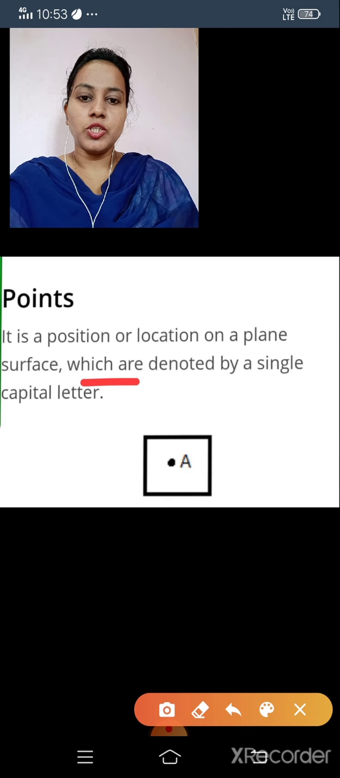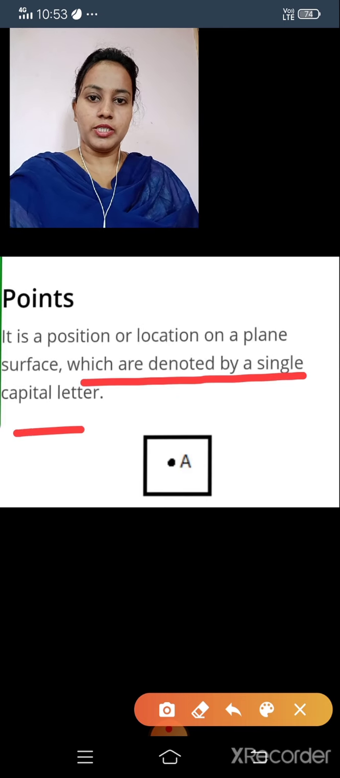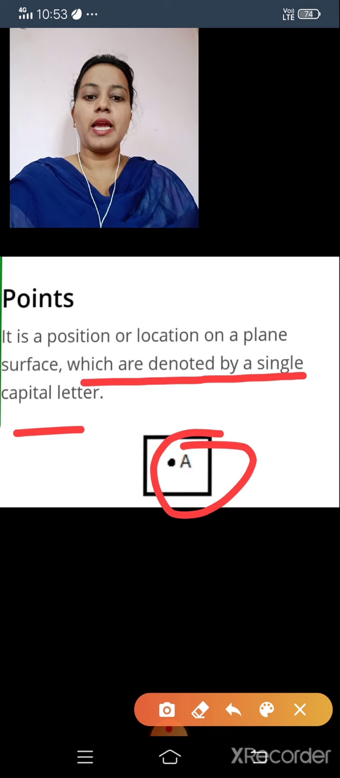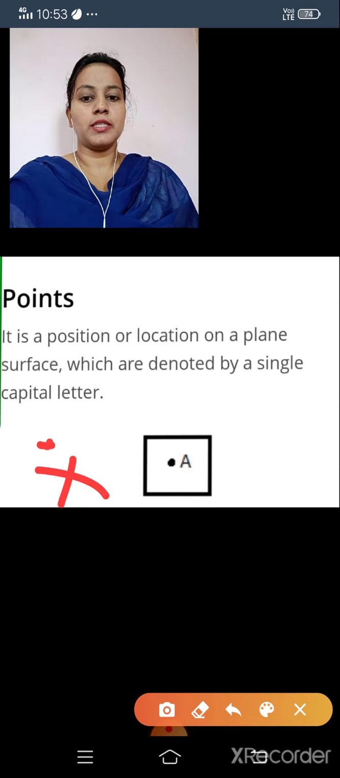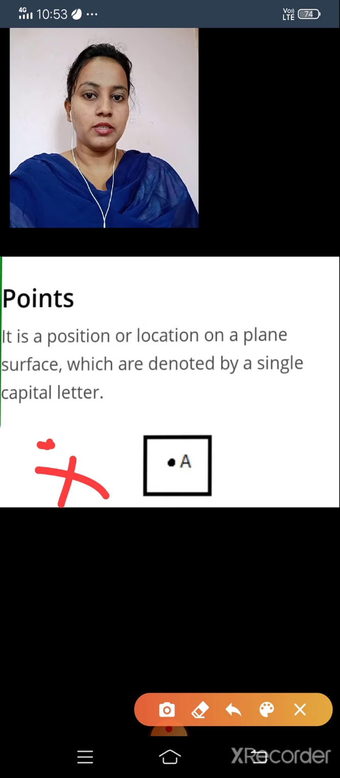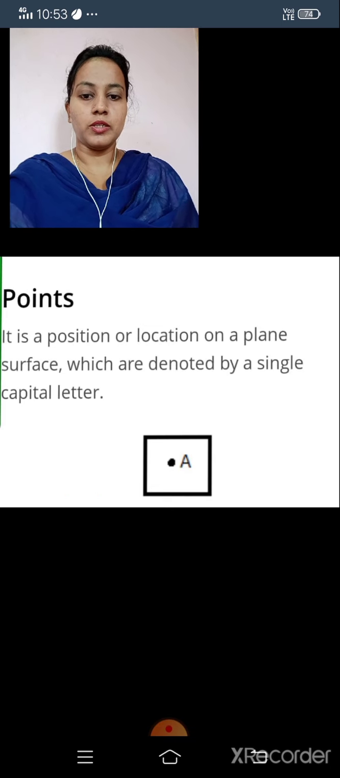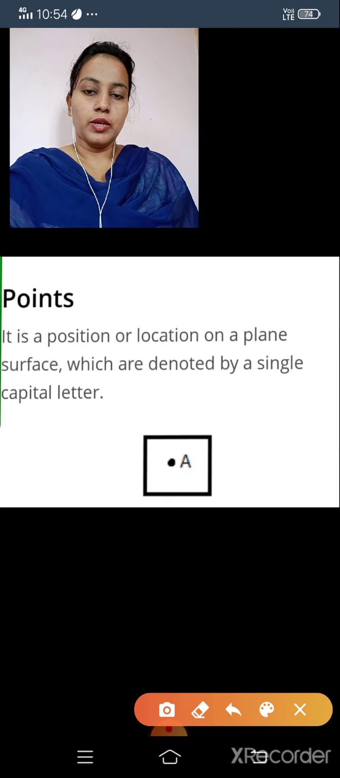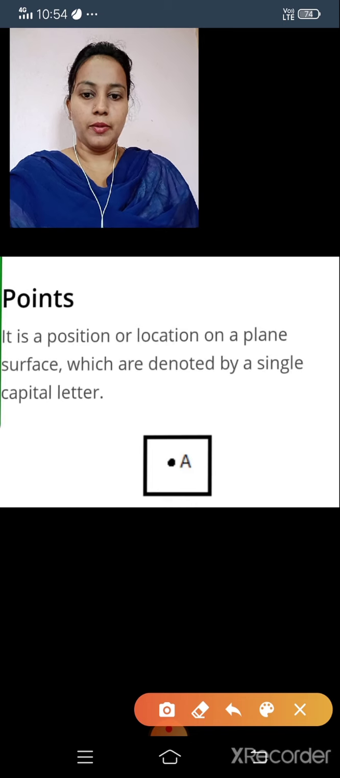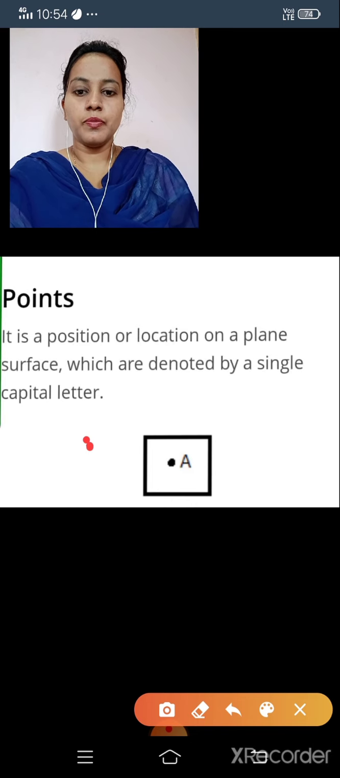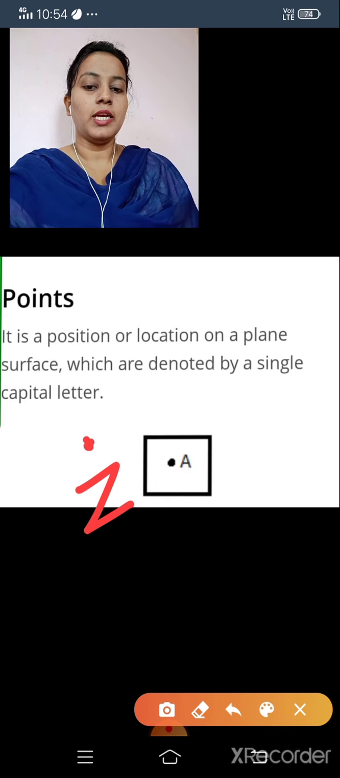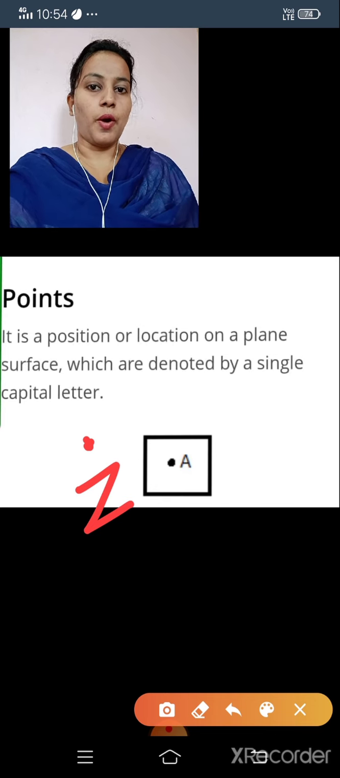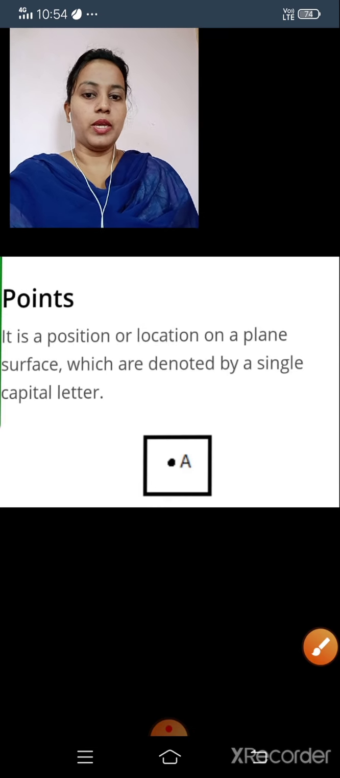Points are denoted by single capital letters. Just take one point and give it a name, such as X. Here X is also an example of a point. So we read it as A is a point or point A. Another example, point Z, which we read as Z is a point or point Z. Is it clear? Okay, let us move on.